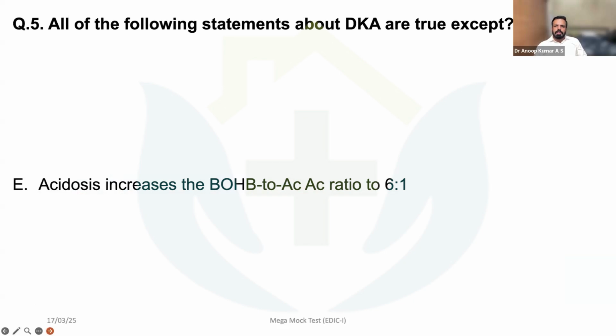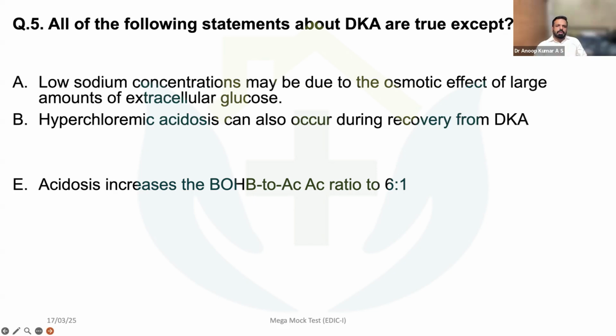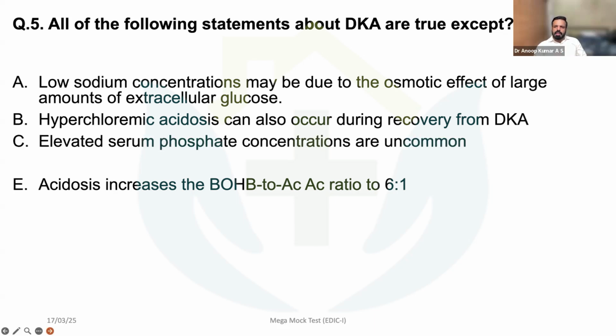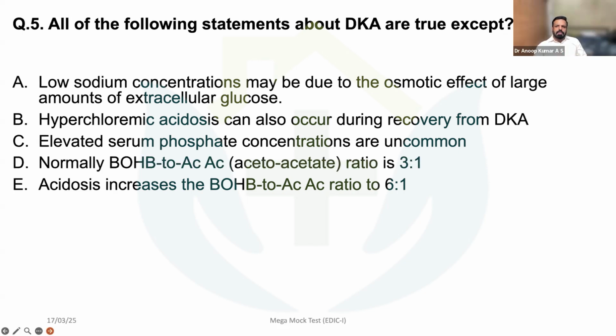All the following statements about DKA are true except, which is false? Low sodium concentration may be due to the osmotic effect of a large amount of extracellular glucose. Hyperchloremic acidosis can also occur during recovery of DKA. Elevated serum phosphate concentrations are uncommon, and acidosis increases the beta-hydroxybutyrate to acetoacetate ratio to 6:1. Which among the following statements are all true except? It is C: elevated serum phosphate concentrations are uncommon. That is actually false.